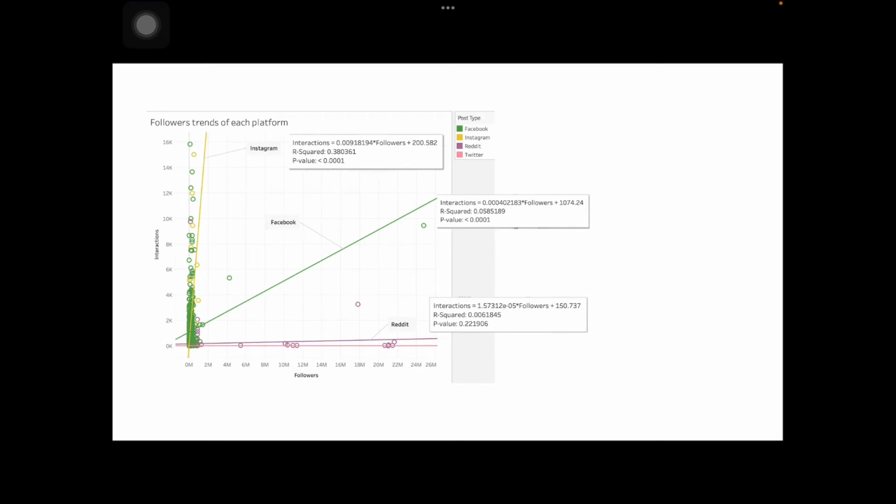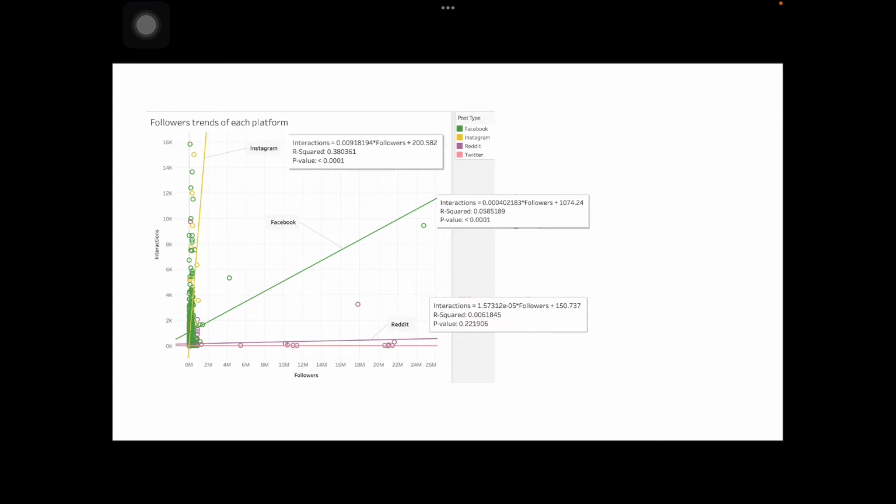This is the followers trend of each platform. As you can see, AEC should pay more attention to improving Instagram content because the trend of followers is clearly more steep than Facebook and Reddit. Therefore, although Facebook is currently doing well in terms of engagement, Instagram is the next trend that AEC is supposed to catch up with in order to increase their webpage visibility.